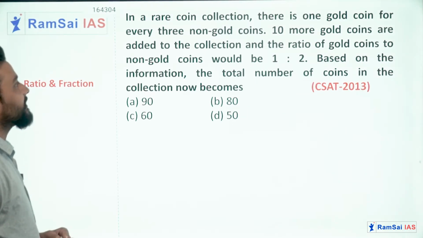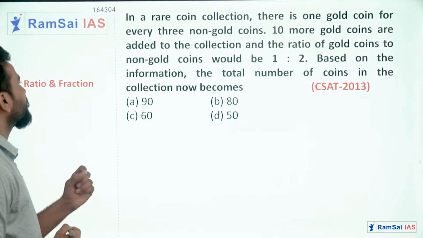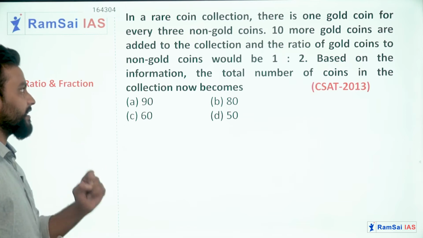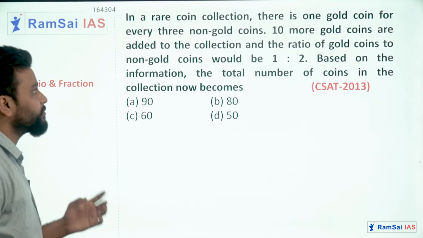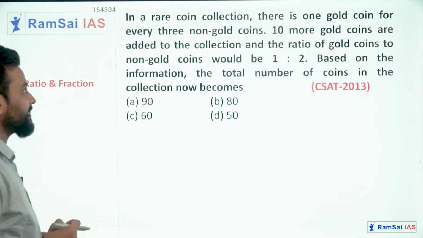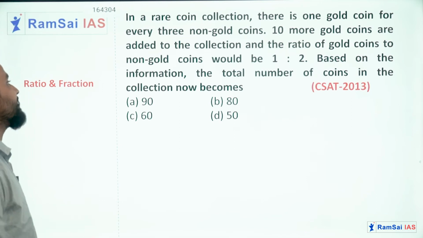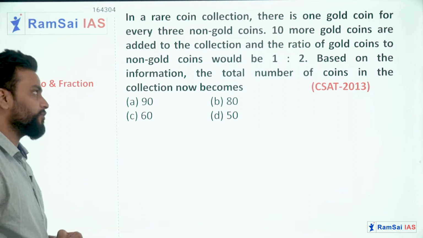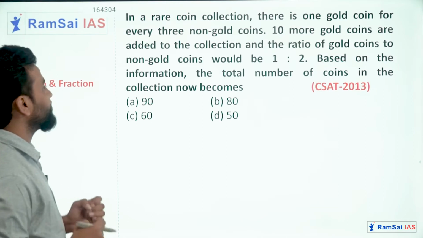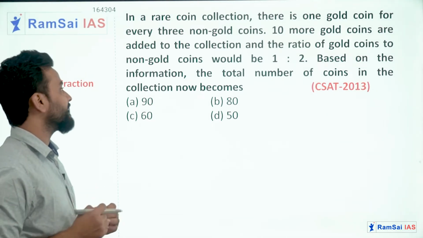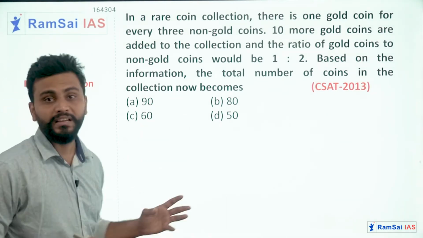In a rare coin collection, there is one gold coin for every 3 non-gold coins. Okay, 10 more gold coins are added to the collection and the ratio of gold coins to the non-gold coins would be 1:2. Based on the information, the total number of coins in the collection now becomes dash.